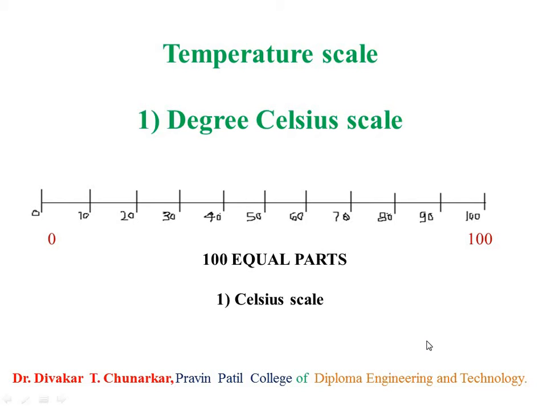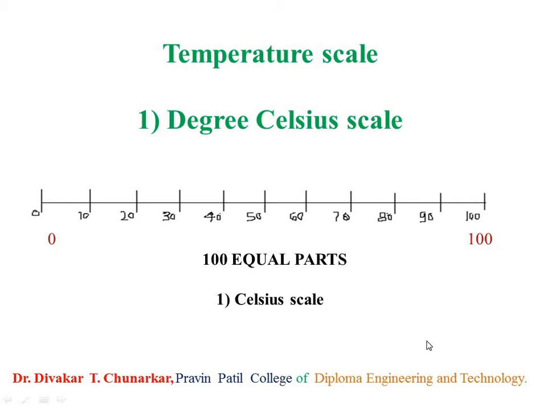Then in this case, differentiate between heat and temperature. So already you have to know the definition. Heat is the sensation of the hotness or warmness of the body. Temperature is the measure of hotness or coldness of the body by using a thermometer.